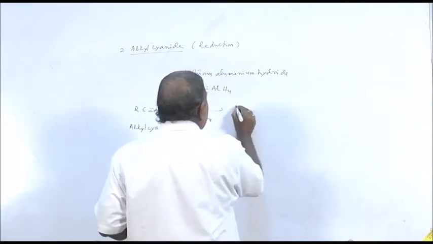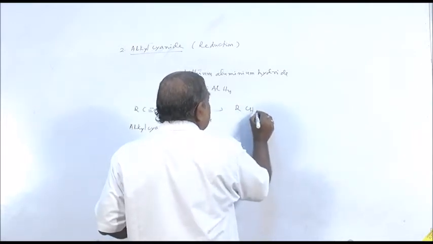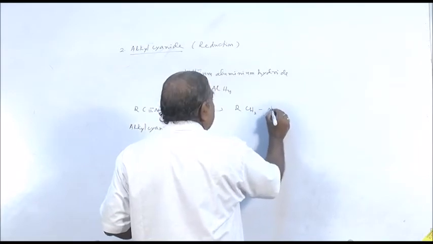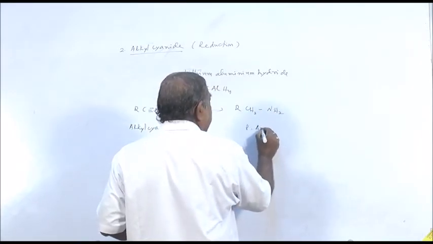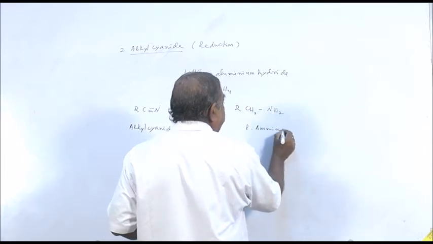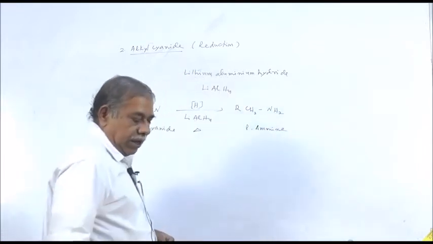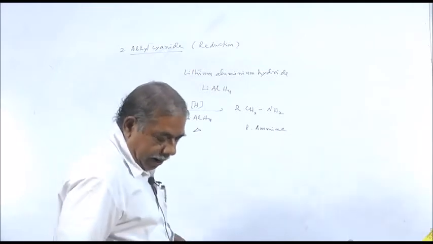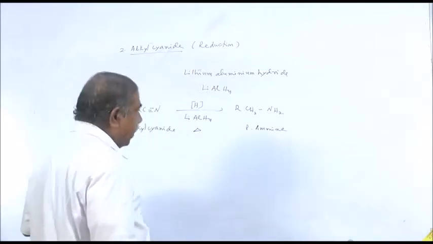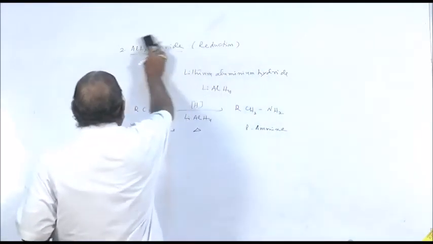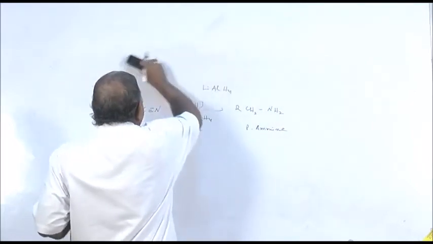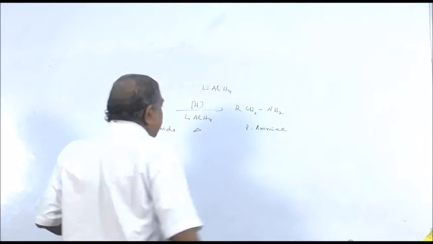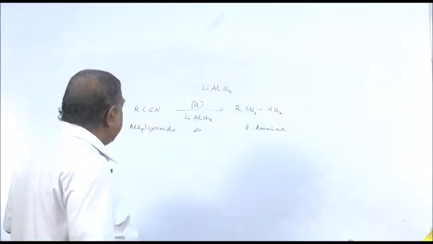Here 4 hydrogen atoms, 2 attached to carbon, 2 to nitrogen, which gives primary amine. So this is another way. Alkyl cyanide reduction by lithium aluminum hydride gives you primary amine.